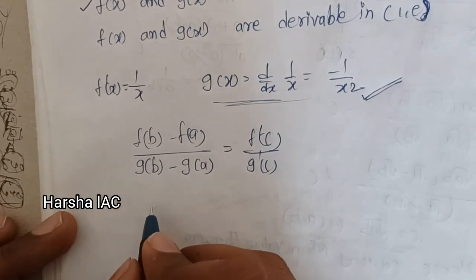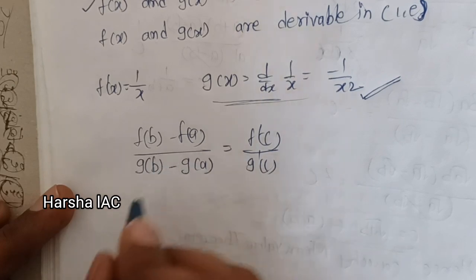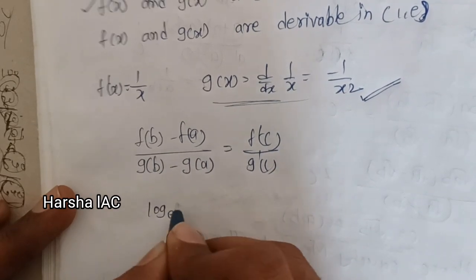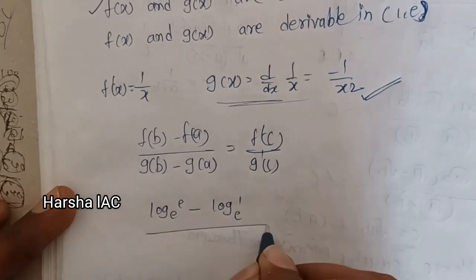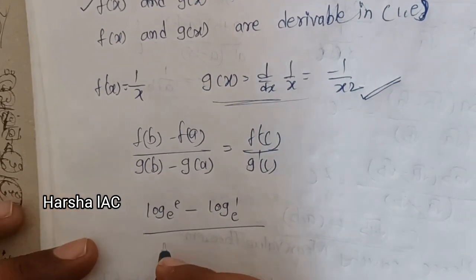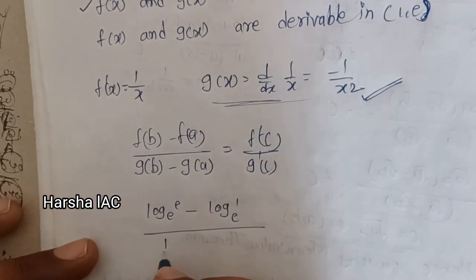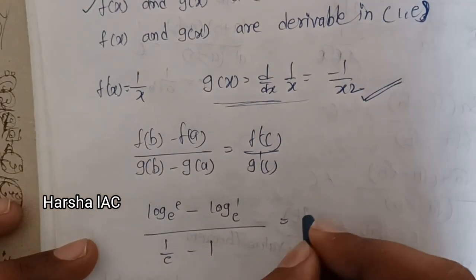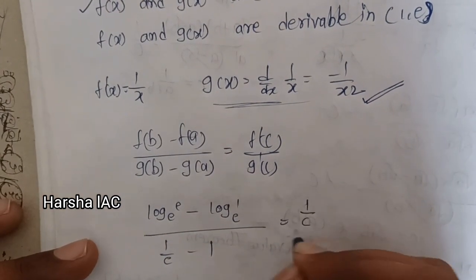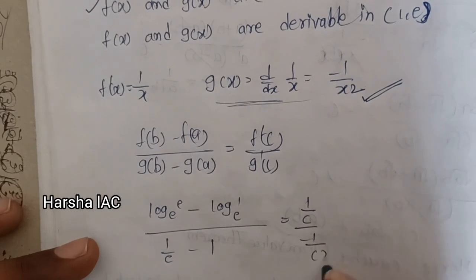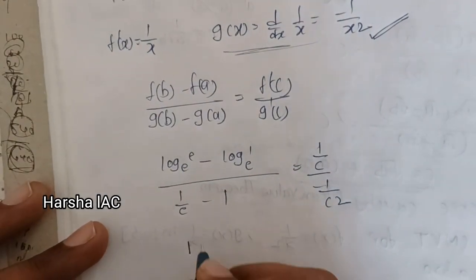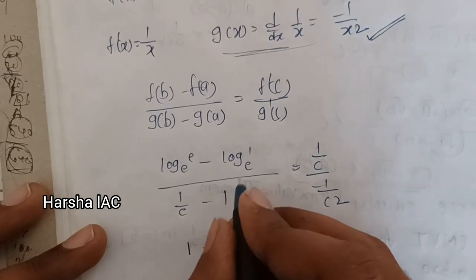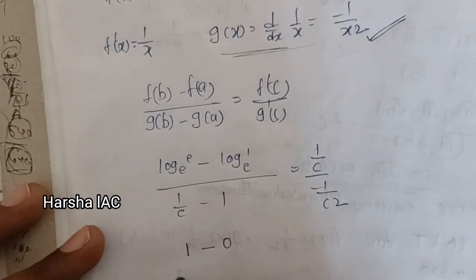That is equals to log e base e minus log 1 base e. Here g of x is equal to 1 by x, 1 by e minus 1, that is equals to 1 by c minus 1 by c square. Here log e base e will become 1, and log 1 base e will become 0,